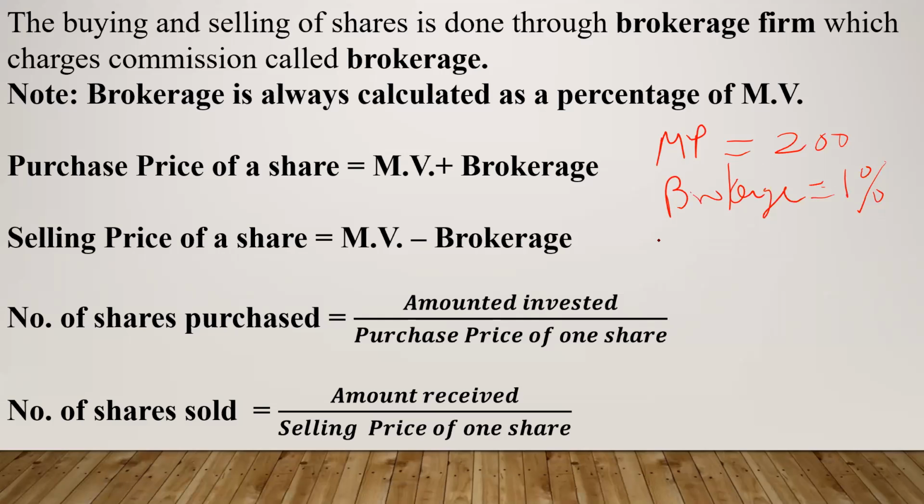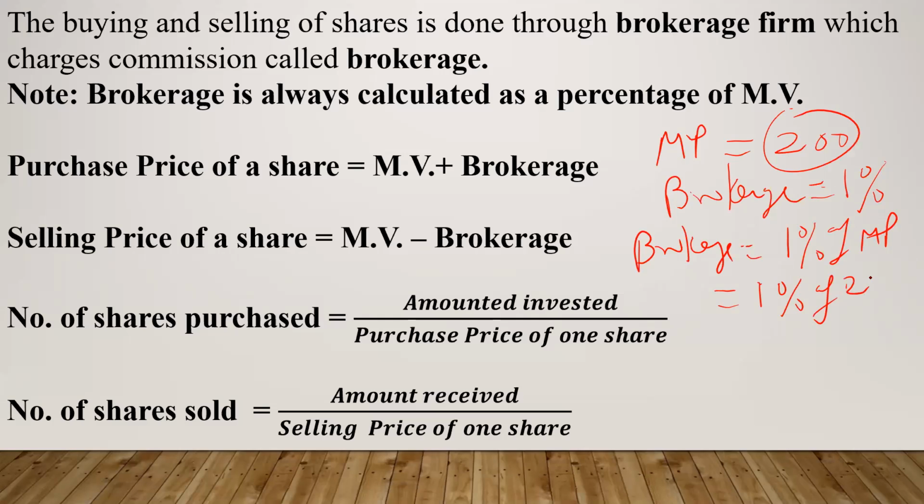So calculate brokerage as 1% of market value or market price. That is 1% of 200. 1% is 1 out of 100, so 1 divided by 100 into 200. This is how you calculate the percentage. 1% of 200 is 1 divided by 100 into 200. When you simplify this, you will get 2. So brokerage is 2.